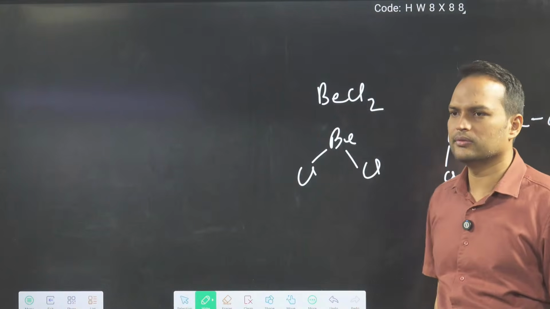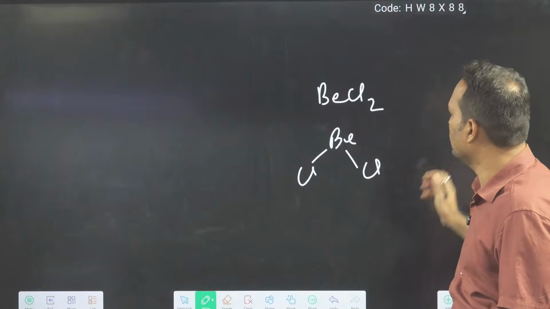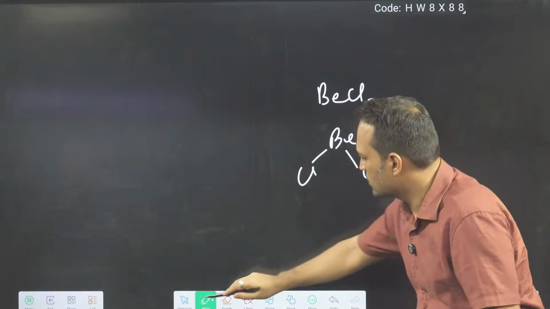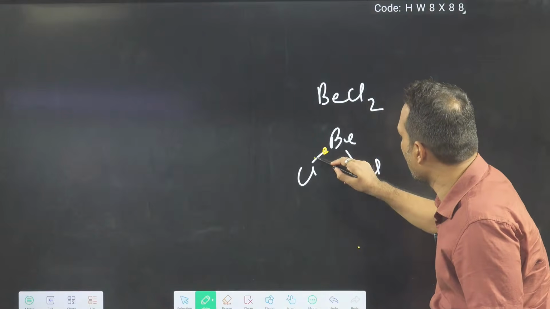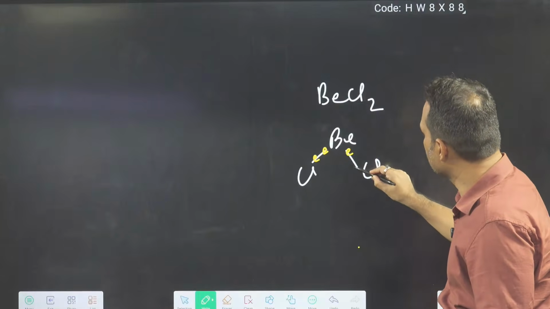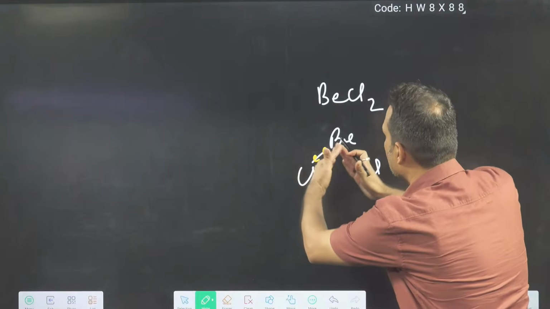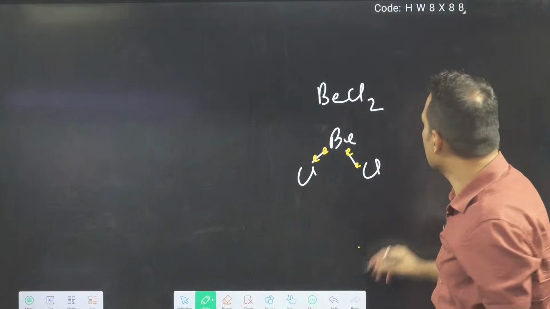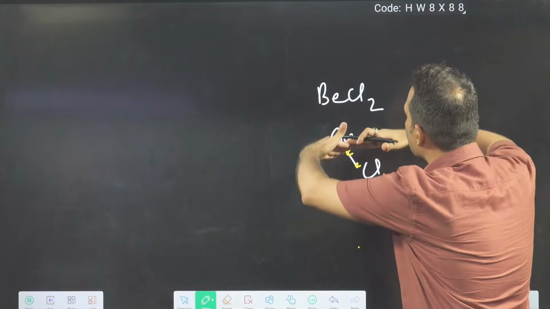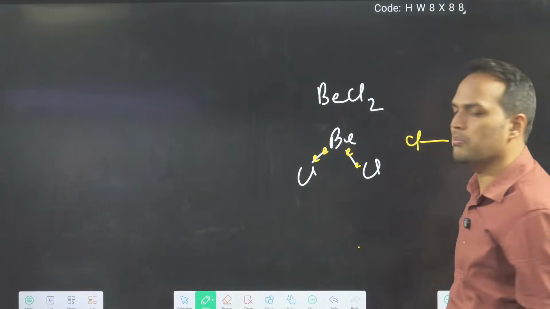Which one is correct? From the octet rule, we were not knowing. But now we will tell you, these bonds are having bonded electrons. They will repel. Then I have to maximize their distance, so the repulsion will be minimum.